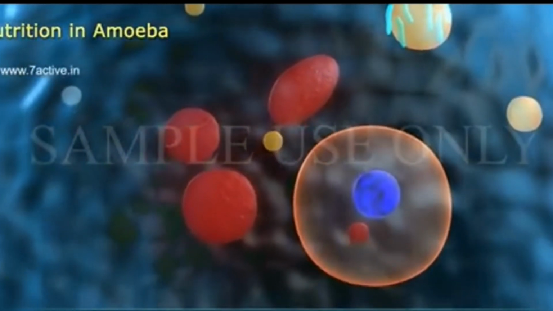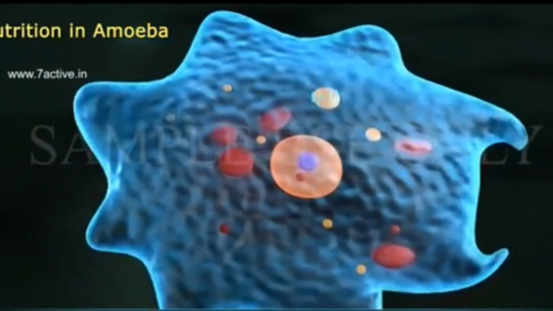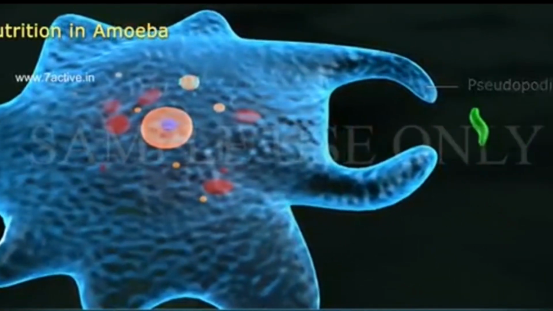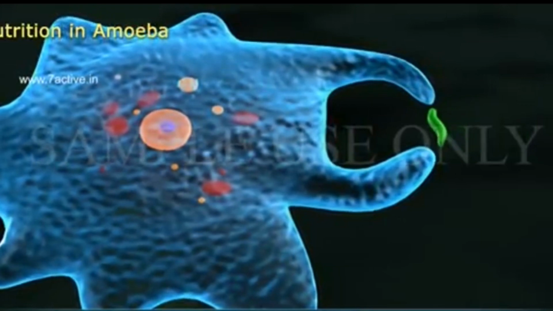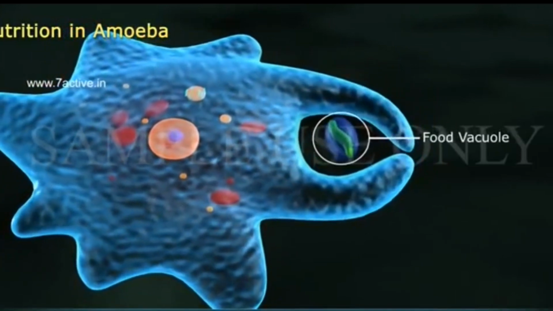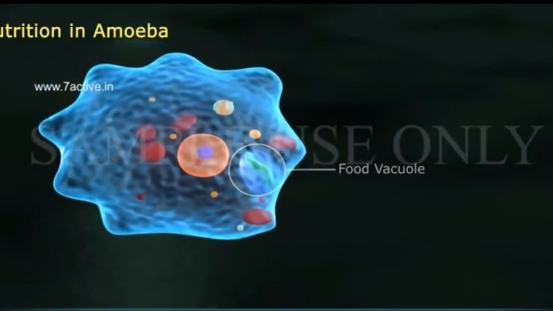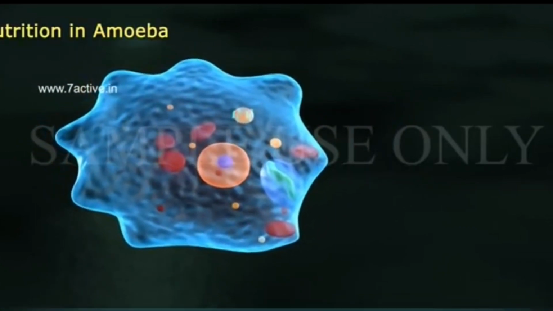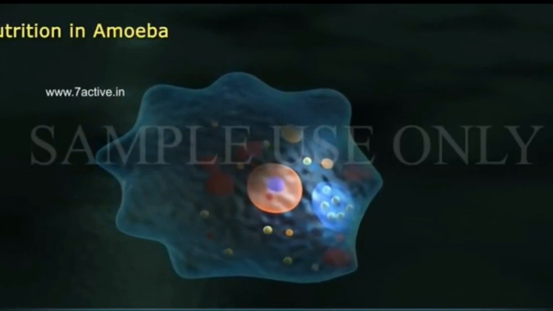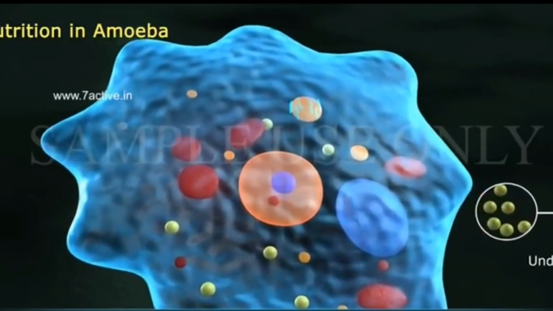When prey approaches the amoeba, it encircles the prey from all sides using its pseudopodia. The pseudopodia fuse over each other to form a food vacuole. This food vacuole is trapped in the cytoplasm. Digestive juices from the cytoplasm reach the food vacuole and the prey is digested. With undigested food, the food vacuole moves near the cell membrane and is thrown out.